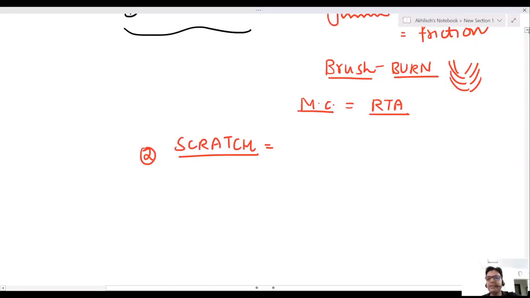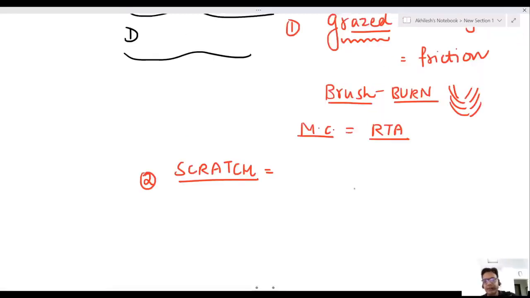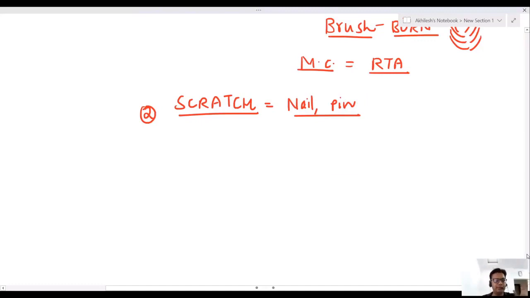Now, second, scratch abrasion. The first we discussed, graze abrasion, caused by dragging. Scratch is by nail or by pin. Someone scratches you with a nail or pin. That is a scratch abrasion.